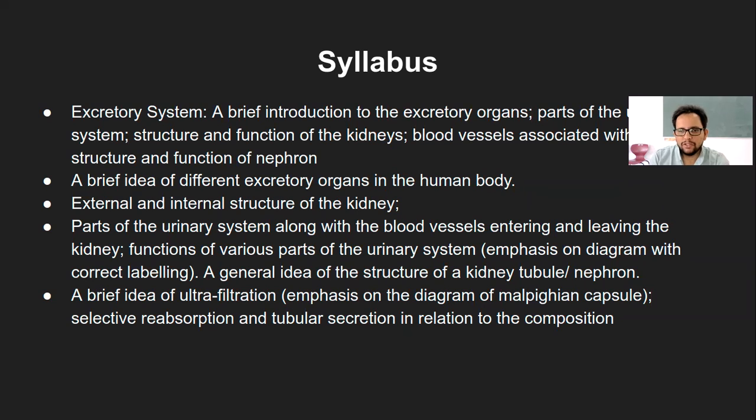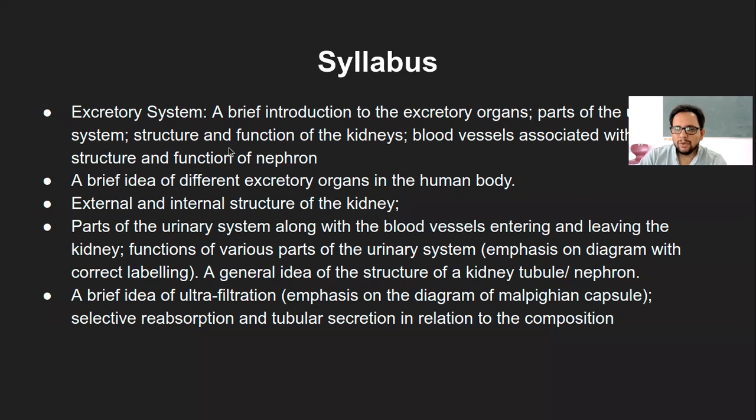Again, this chapter will entail quite a lot of things that you would already know of, because most of the basic structures I assume you are completely aware of. So it will include the introduction to excretory organs, including other body parts like, for example, skin to some extent, which is also one of the excretory organs.